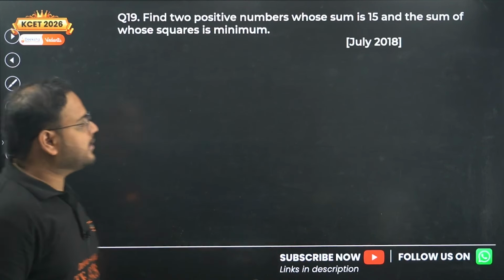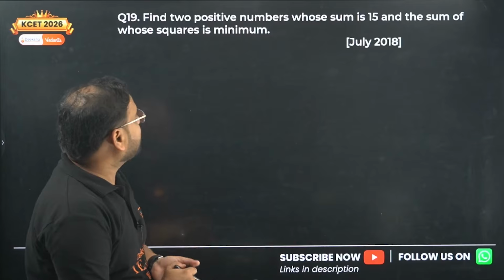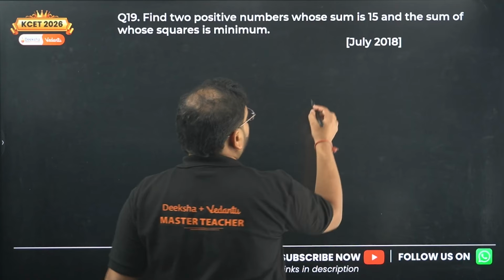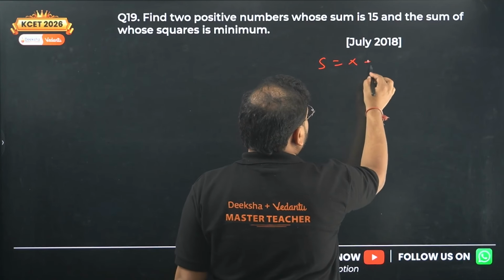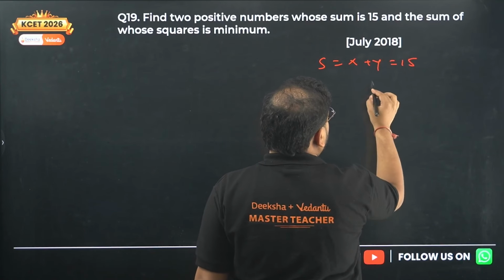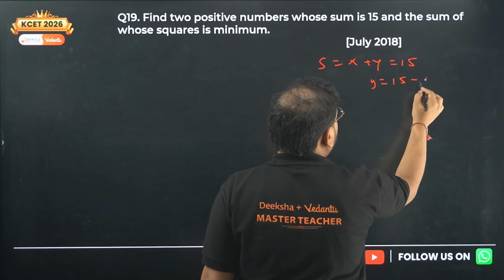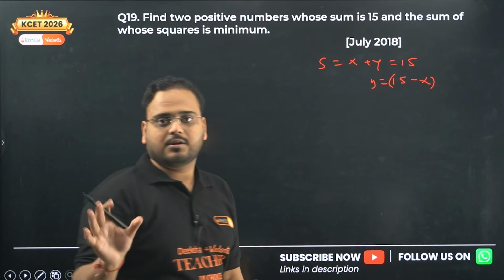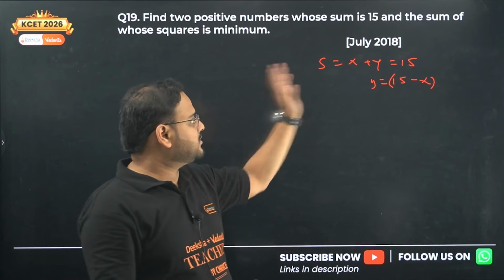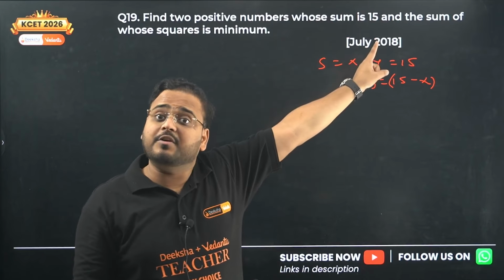Okay, question number 19 now. Find two positive numbers whose sum is 15. So the sum is x plus y, given as 15. It means y is nothing but 15 minus x. This much is clear, sir. You should know what is going to be expected, so you just write till this point after reading the first statement.